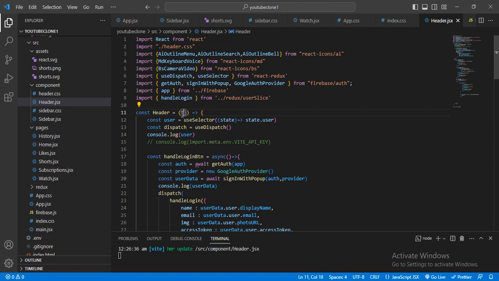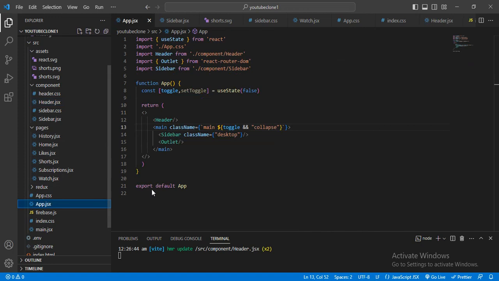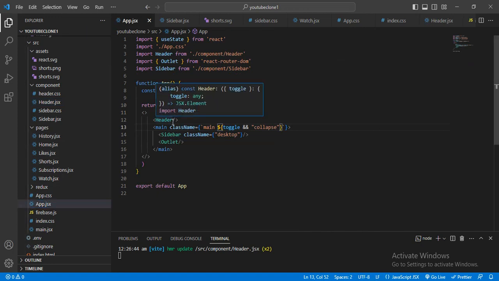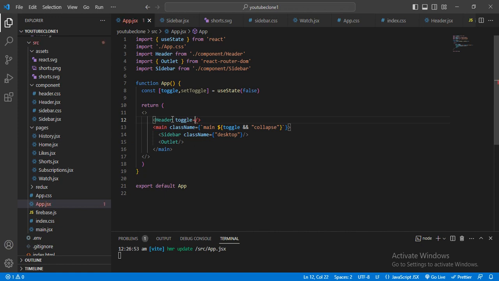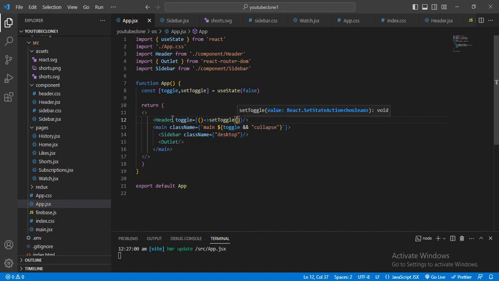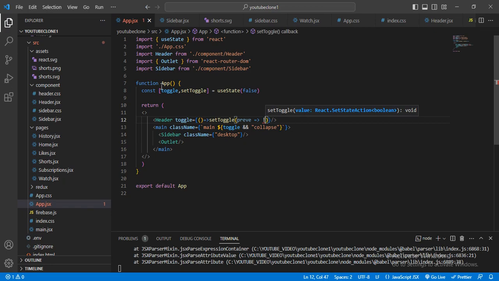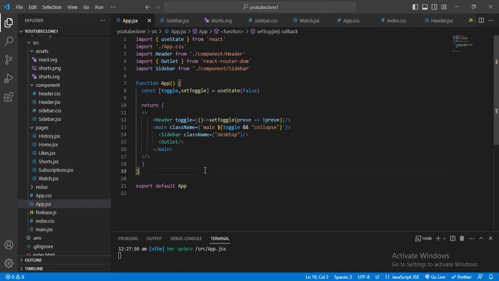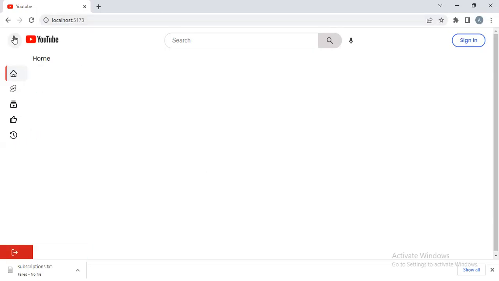Here I will paste this, and after that again I will go to the app.jsx, and here in the header I will give a call by function, and here set toggle, and first of all I want to give the previous value inverse. Now let me just check, when I click, see, it is happening like that.